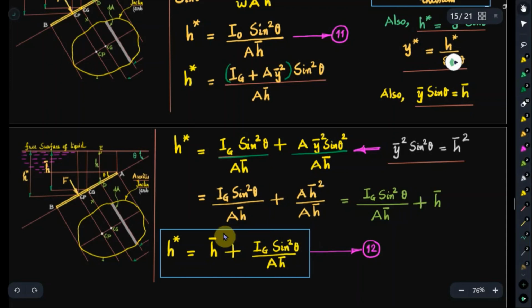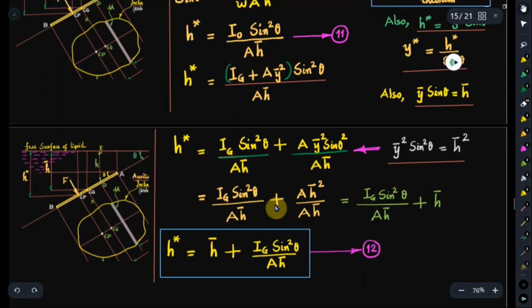So what is the difference in the expression for the location of center of pressure for vertically immersed lamina and inclined immersed lamina? See, the only difference is that in the case of inclined immersed lamina, in the second term we have a sine square theta also. So please note the difference. Otherwise more or less the procedure will be the same.